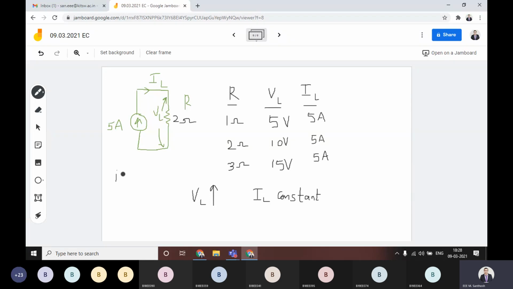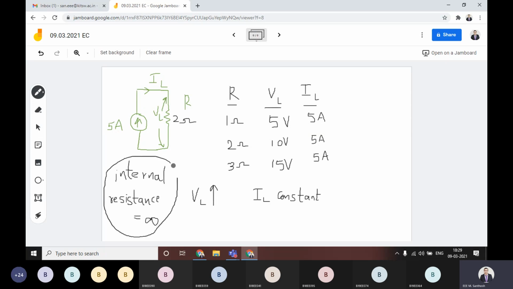If you consider the internal resistance of this ideal current source, internal resistance is infinite for any ideal current source. You just remember this point also. That is an important one. Whenever you are considering internal resistance, this value is definitely equal to infinity in the case of an ideal current source. Okay, this is very important.